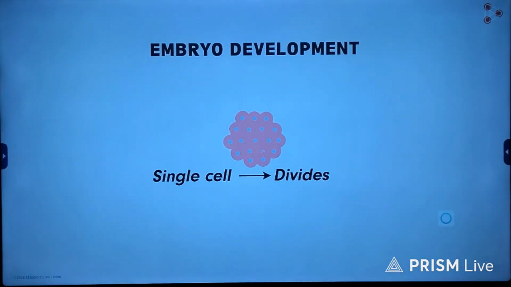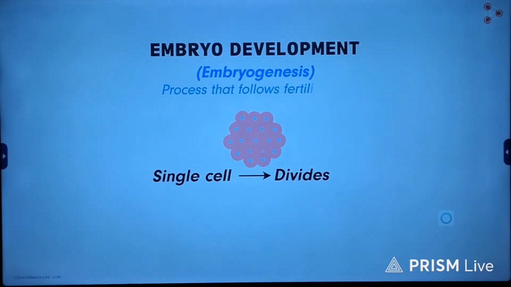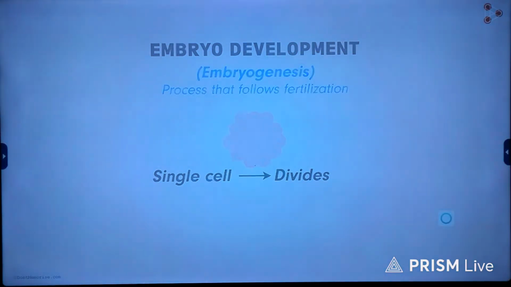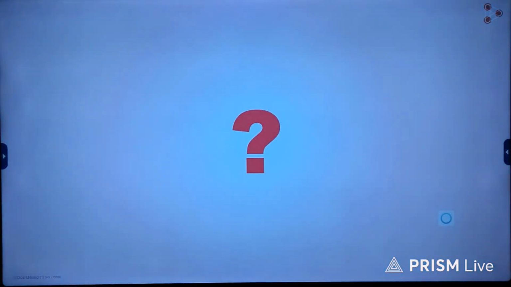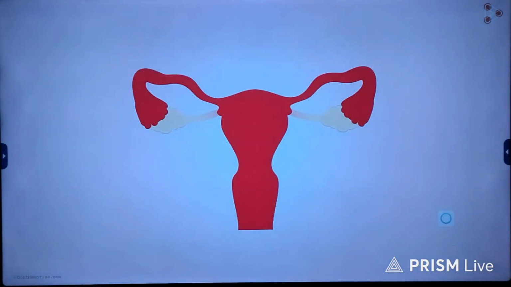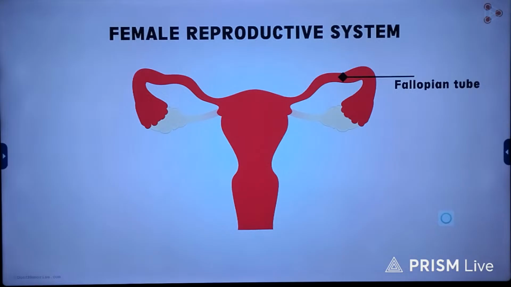Do we have a scientific name for this process of embryo development? Absolutely. It's called the process of embryogenesis. In simplest words, embryogenesis is the process that follows fertilization. Where exactly does the fertilization take place in humans? Yes, it takes place in the fallopian tubes of the female reproductive system. However, before reaching the uterus, the embryo undergoes a series of divisions that help in its growth and development.